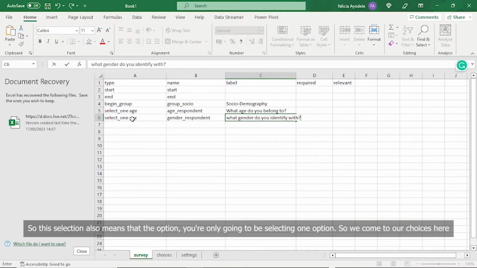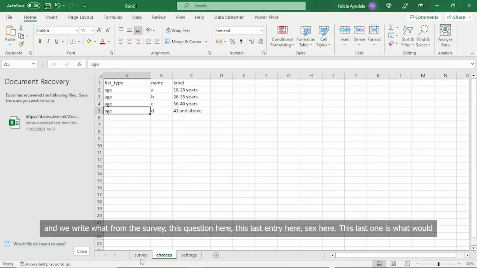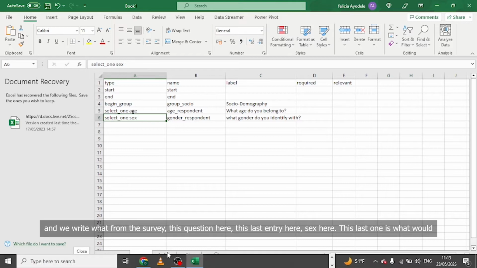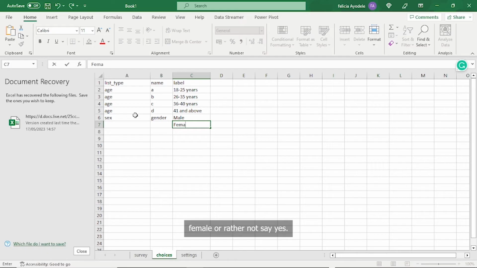So this selection also means that you're only going to be selecting one option. So we come to our choices here and we write what from the survey. This last entry here, sex, will be the beginning for our choices. So we write sex here. Then we can write what gender. Then we can write male and female, or rather not say.